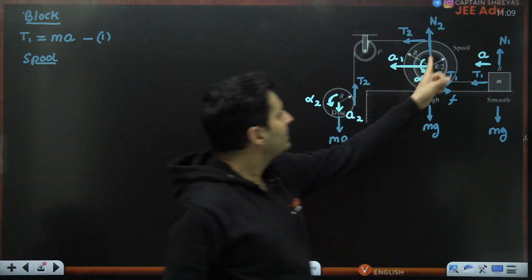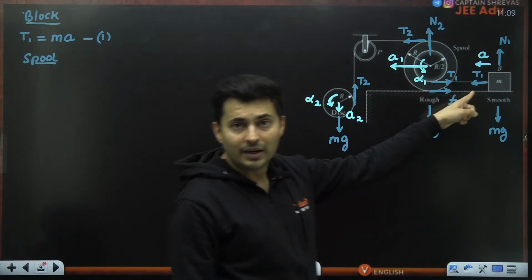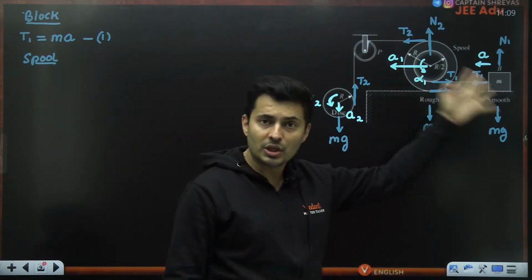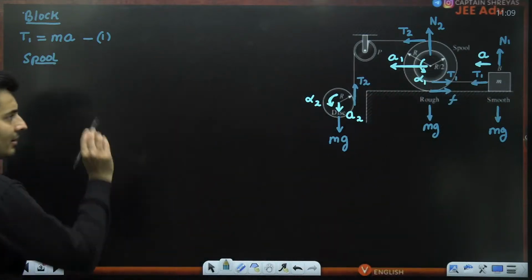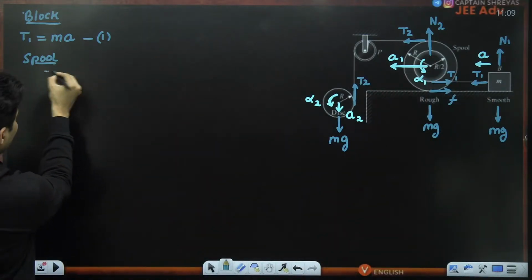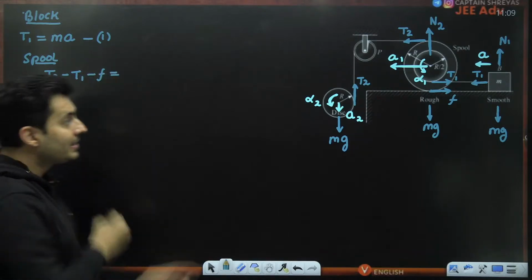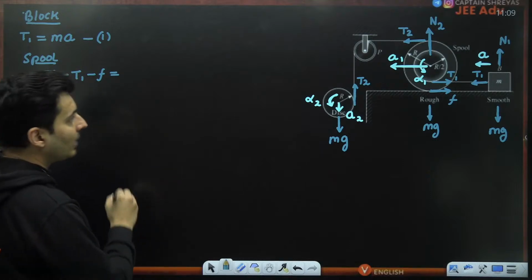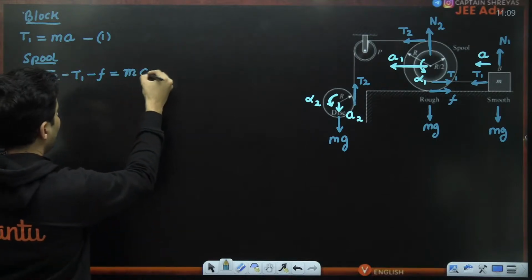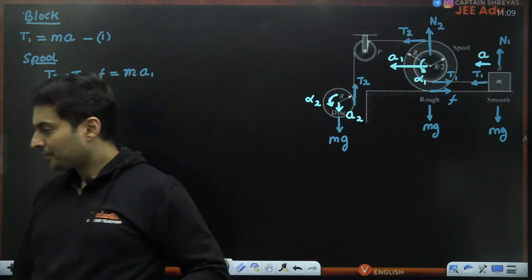Well, there is T2 here in the direction favoring the acceleration, T1 against it, and the friction is also against it. No other force in the horizontal direction. So Newton's law wise, shouldn't it be T2 minus T1 minus F is equal to the mass into acceleration? Yes, the mass into acceleration. So it will be nothing but m into A1. Is this fine? Everybody with me?